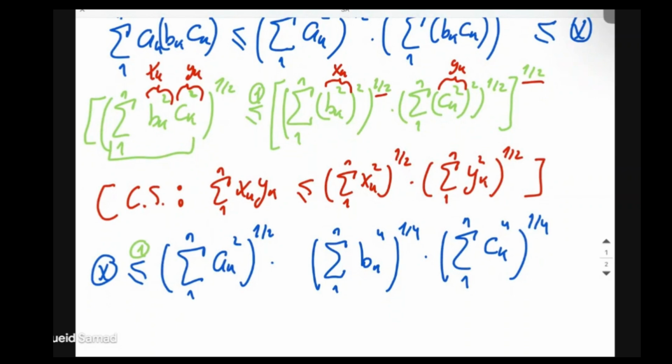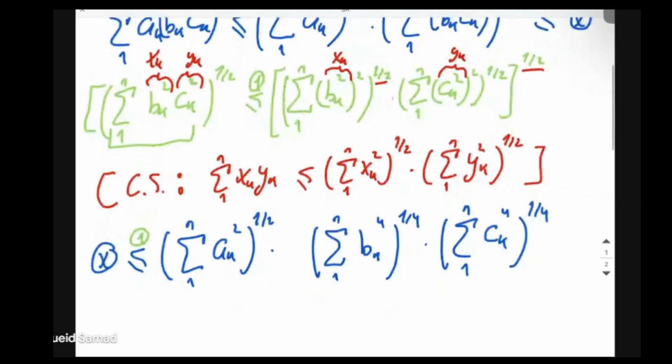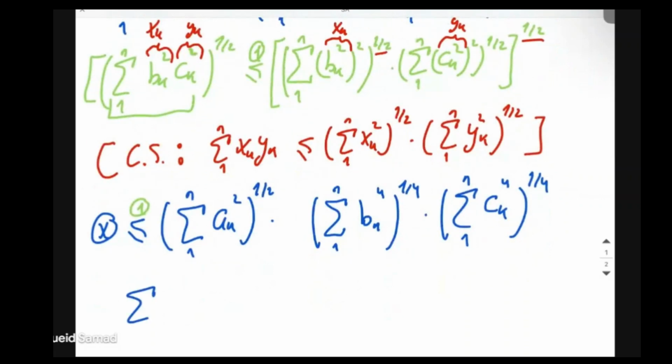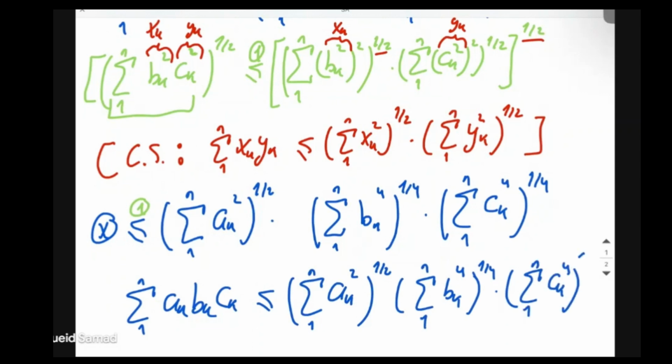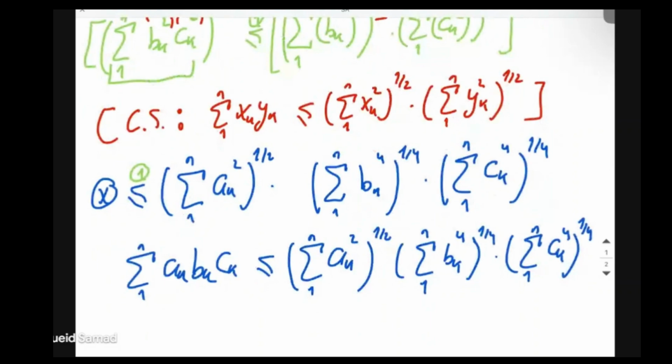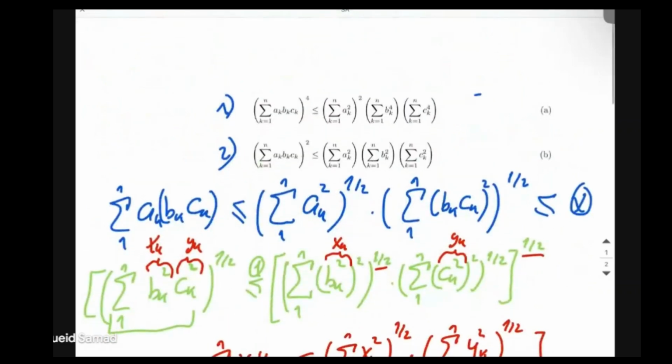Okay. So what did we show? We showed that the summation of ak bk ck from 1 to n is smaller or equal to the summation of ak to the power of 2 from 1 to n to the power of 1 over 2, times the summation of bk to the power of 4 from 1 to n to the power of 1 over 4, times the summation of ck to the power of 4 from 1 to n to the power of 1 over 4, which is of course equivalent to the inequality above.